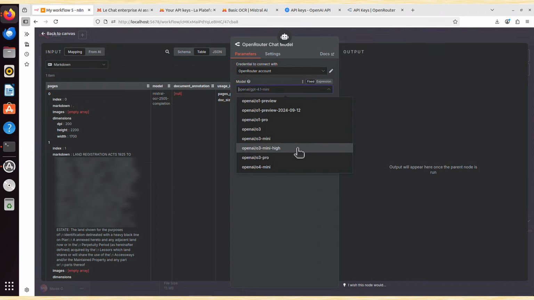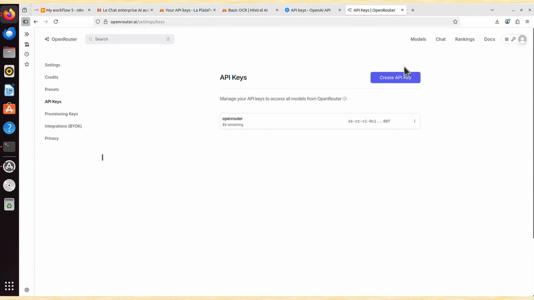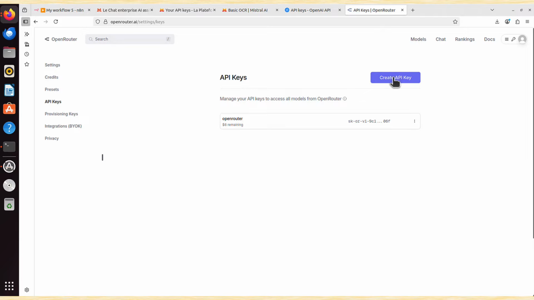You have one tool that has access to most of the LLMs, or maybe all of the LLMs, because most of them I've never even heard of. And you've got OpenAI included here. Like OpenAI GPT 4.1 Mini is selected by default. But if you want to use Open Router and an OpenAI model, then you have to first create an account on Open Router, and then add some credits to your account. So you have to top up, for example, $5, and then you can use those credits when you use the API keys. You would go to API keys, create your API key, and once you have that API key, you go back.